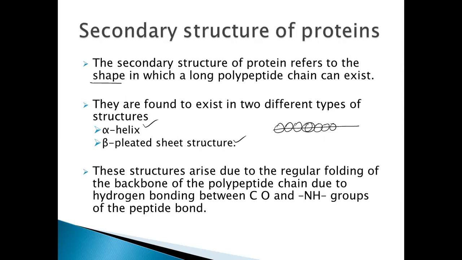And how is this shape maintained? It is because of the hydrogen bonds between the CO and NH groups. The amino acids in the polypeptide chain are linked by means of CO and NH bonds. So how do these maintain the shape of the alpha helix or beta pleated structure? Because of the hydrogen bonds which can form between the CO and NH groups of the amino acids.